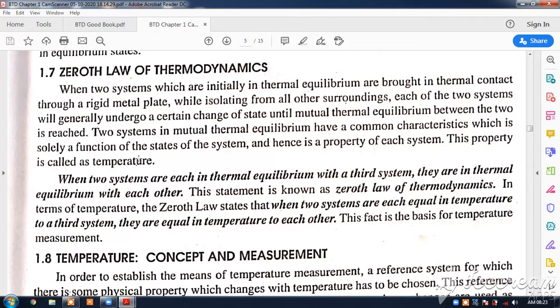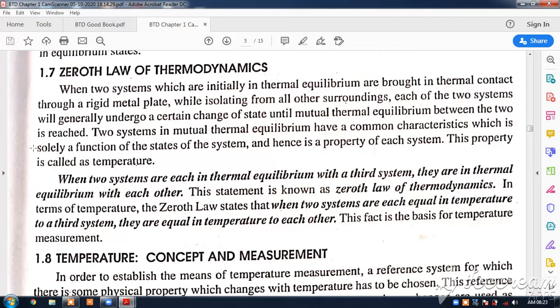Actually, the temperature was not defined. So, the zeroth law of thermodynamics comes out with a property of a system, like we have seen pressure is a property, volume is a property, density is a property, mass is a property. Similarly, temperature was not defined, and the zeroth law of thermodynamics defines the property called temperature.